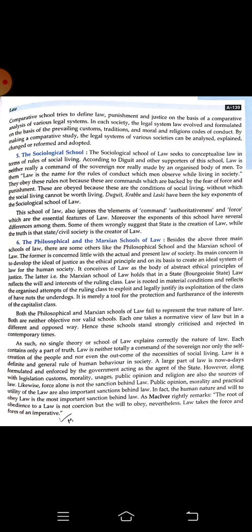People will have no control over themselves if there is no law. So the sociological school is trying to explain that people are following law not because of fear or punishment. They are following because they want to make the society a better place to live in. Otherwise, if there is no law, then no human being can be within control. This is their point of view.